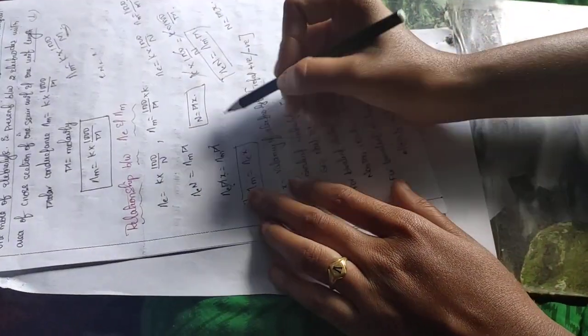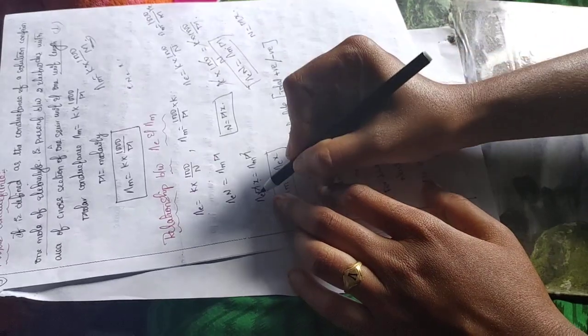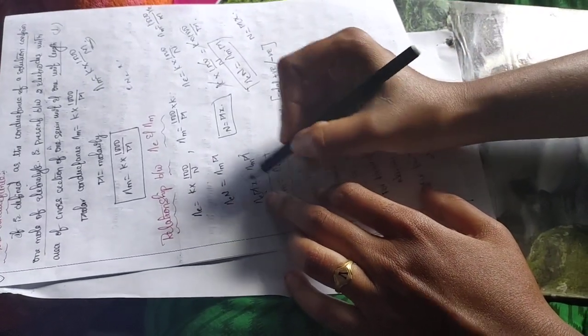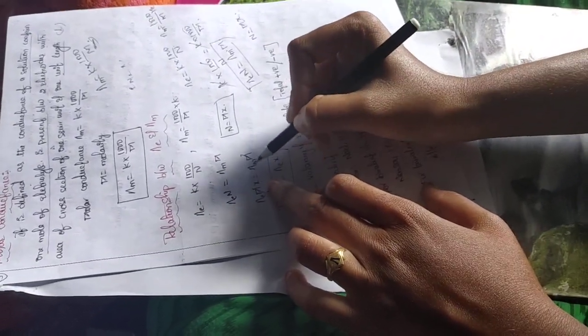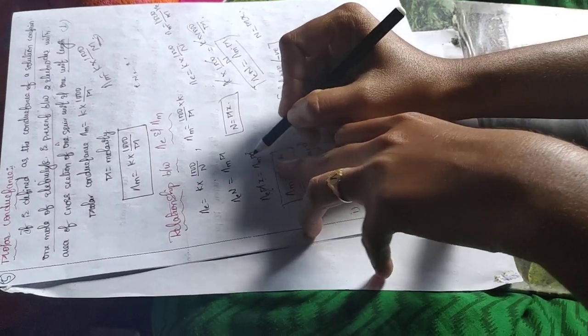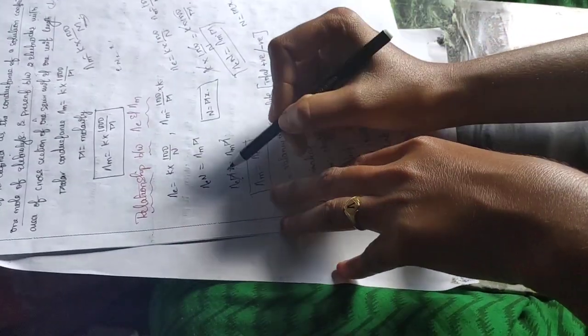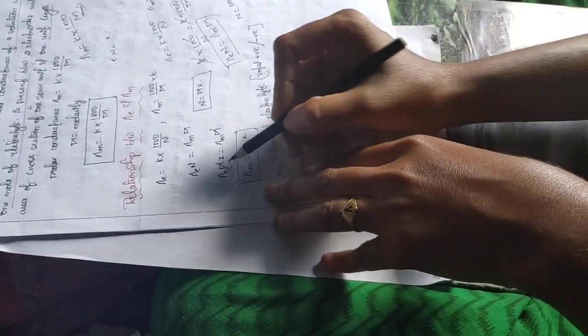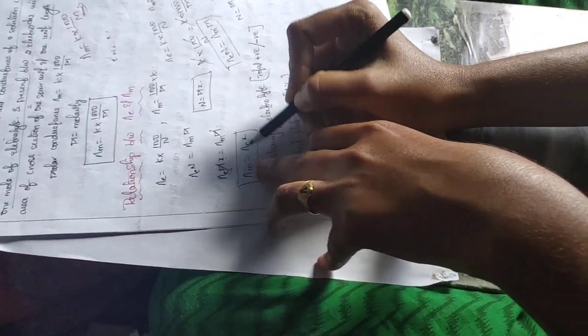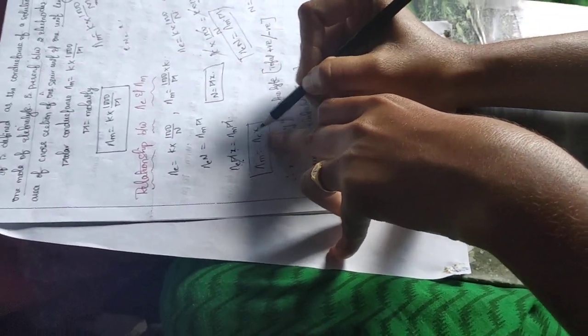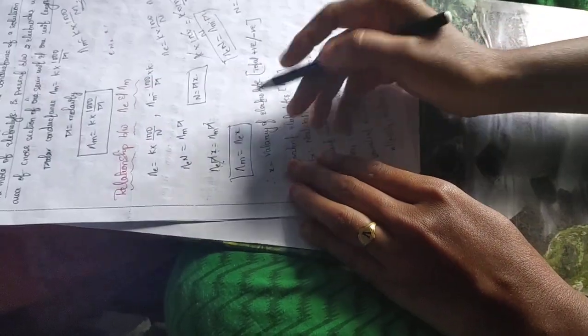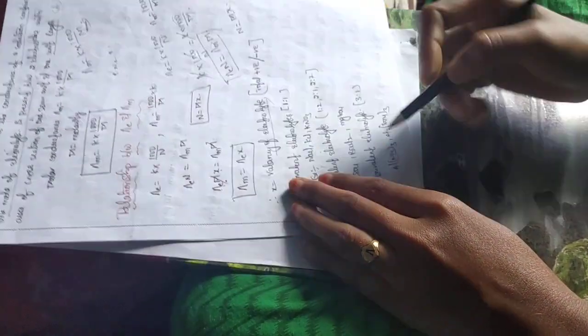So number of valencies we have to take. Λ_E M x is equal to Λ_m M, and here M will be cancelled, and Λ_m is equal to Λ_E x. Here x is the valency of the electrolyte.